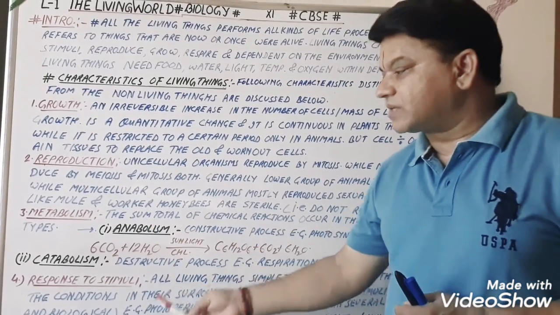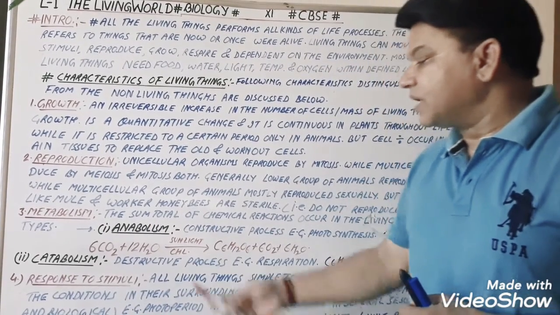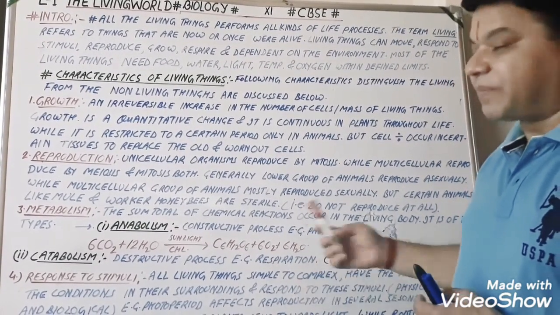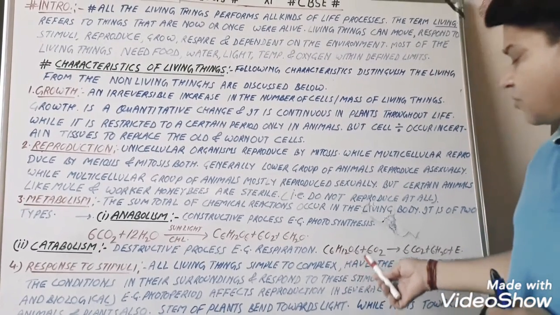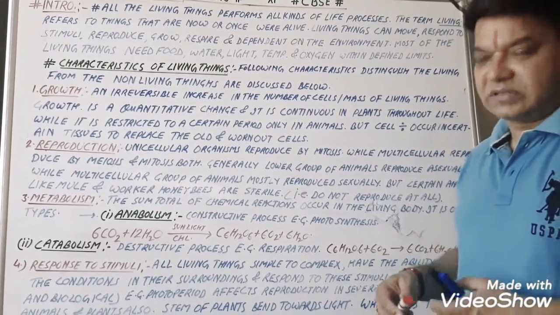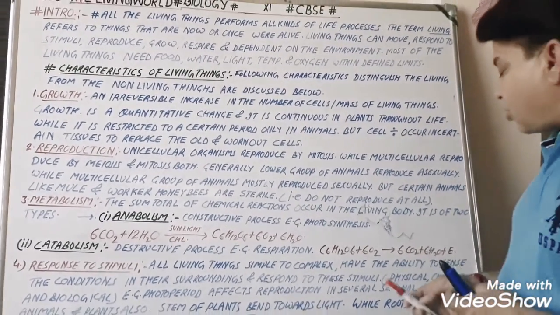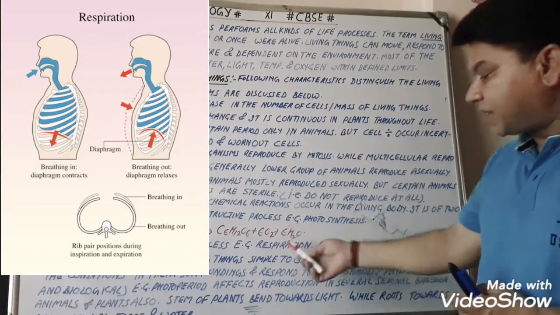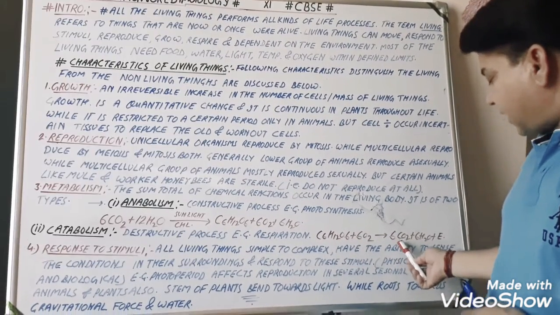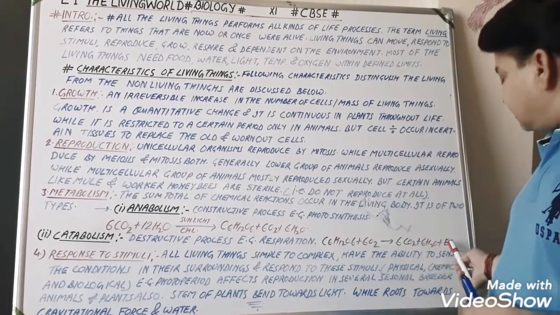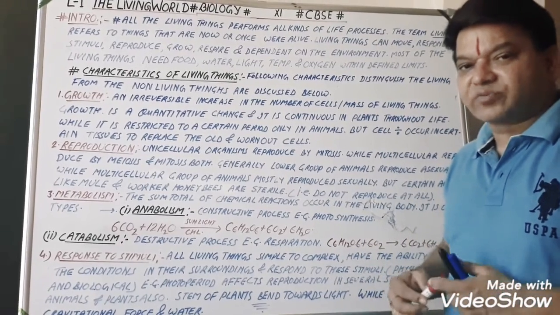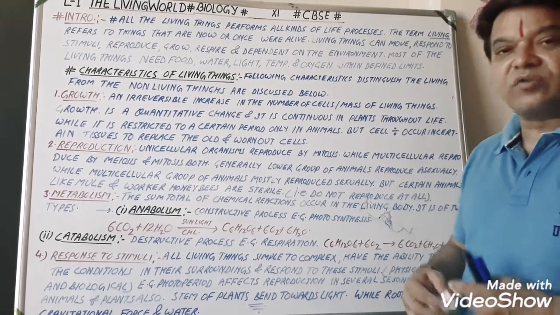Second is catabolism. The second kind of metabolic reactions are grouped under catabolism. These are destructive processes, that is, breakdown processes. For example, respiration. Here the organic compounds, like glucose, break down into two or more inorganic substances, and an enormous amount of energy is released. So here glucose in the presence of oxygen breaks down into carbon dioxide and water, and energy is released in the form of ATP, adenosine triphosphate. So we can say that ATP is the coin of energy.